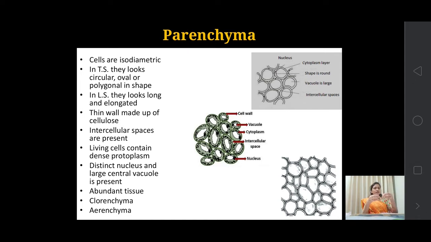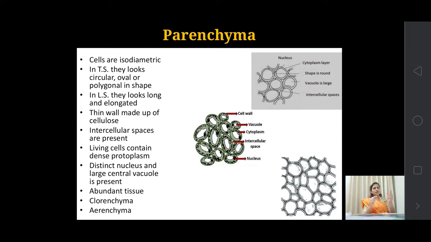Now when they attach with each other, they leave some spaces, and the space between the two cells is known as the intercellular space. Inter means between, so intercellular means between two cells.